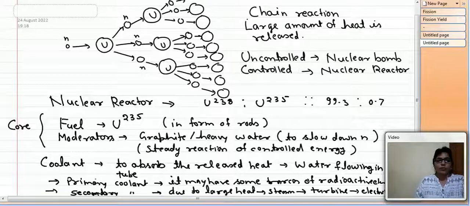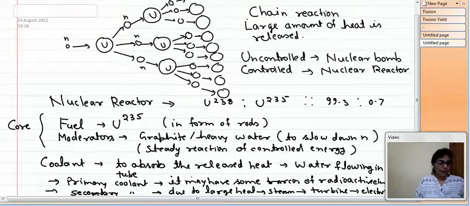So in the nuclear reactor we have the core, where fuel and moderators are kept, then the coolant. The water inside the coolant will get heated and convert into steam, and then the steam will run the turbine and the turbine will produce electricity. So this is the whole process of the nuclear reactor. In this way, this is the importance of the nuclear fission phenomena.